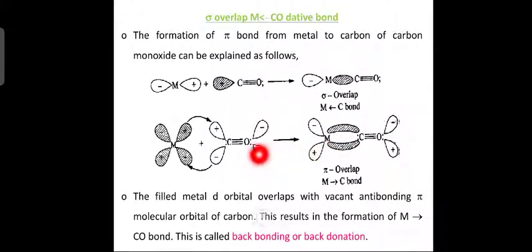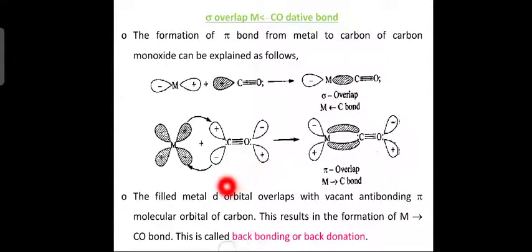Similarly, the negative lobes overlap sideways, so pi overlap. Here the lone pair of electrons from the metal atom will be given to carbon, so a metal carbon bond is formed and the overlap is pi overlap, because it is sideways, whereas the other is axial overlap.